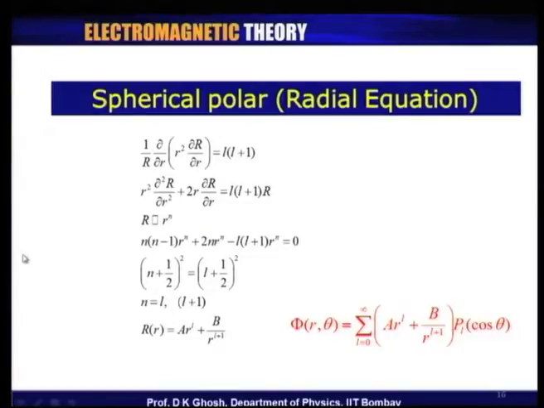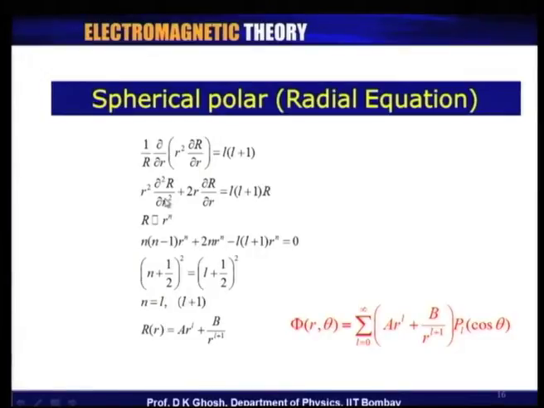If you recall, the radial part was 1 over r d by dr of (r square dR by dr), that was equal to a big expression with the angular part, and we put both of them as l into (l plus 1). So, this is the equation. Split up this equation, you get an equation like this.